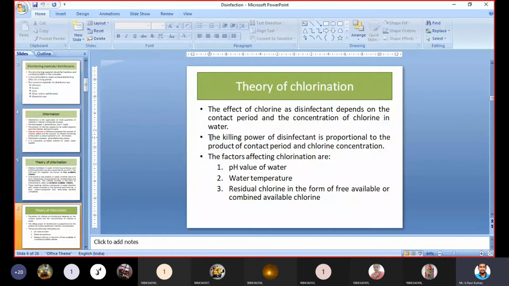If an excess quantity of chlorine is there, its power will increase, but it can cause some objectionable feelings to human beings who are consuming that water.